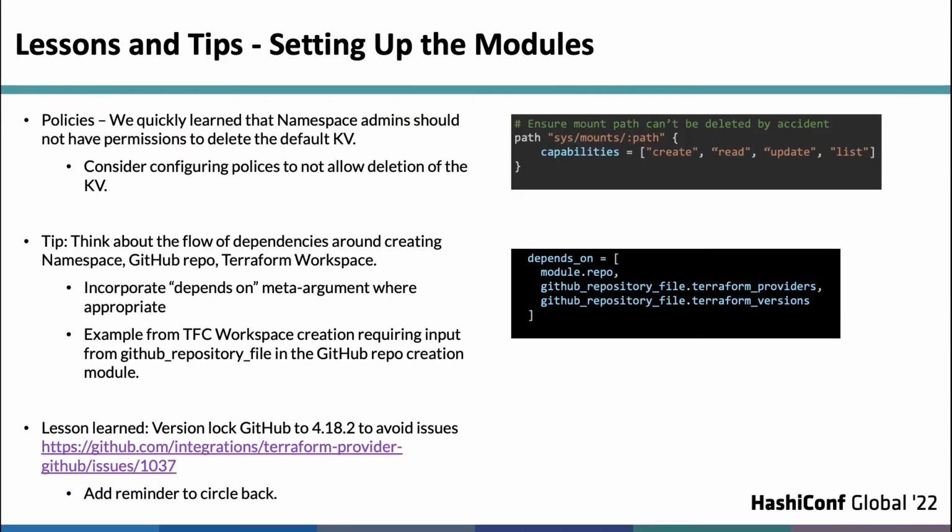Some lessons we learned along the way, some tips here, probably straightforward, but I'd like to call them out anyway. When I'm talking about giving a policy to what we're calling the namespace admin, we found we should omit the ability for them to delete the mount path, specifically to avoid them accidentally deleting their whole KV. We do give them permission to create mount paths, but they have to have a certain path structure. Initially, I don't want them to go crazy and create as many mount paths as they want. I'm trying to put a little control in there.